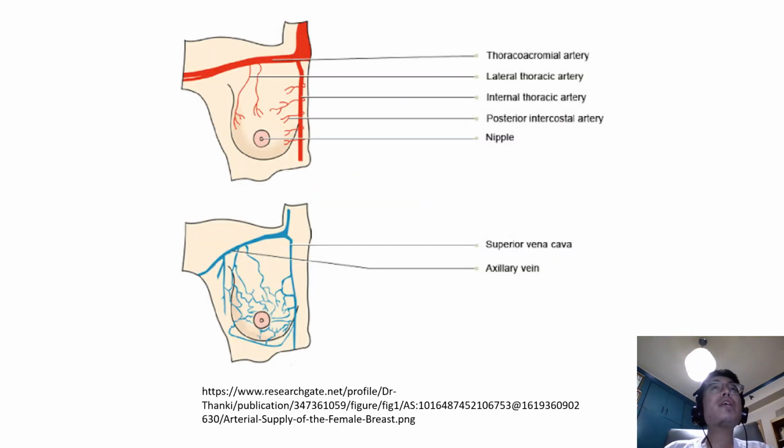The breast receives blood supply from four main arteries. It receives blood from the thoracoacromial artery, the lateral thoracic artery, the internal thoracic artery, and finally the posterior intercostal artery. The venous drainage of the breast is through the axillary vein, eventually draining into the superior vena cava.